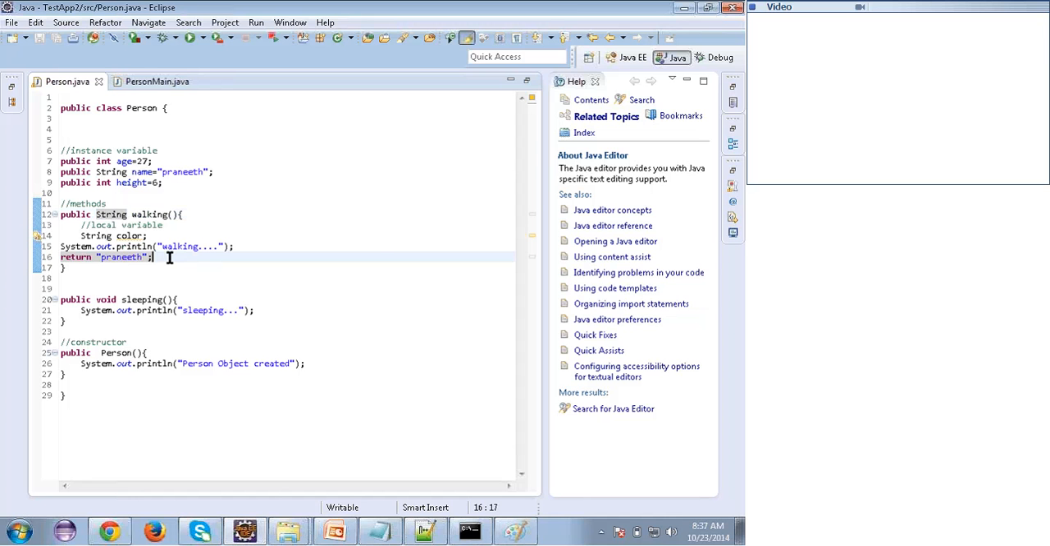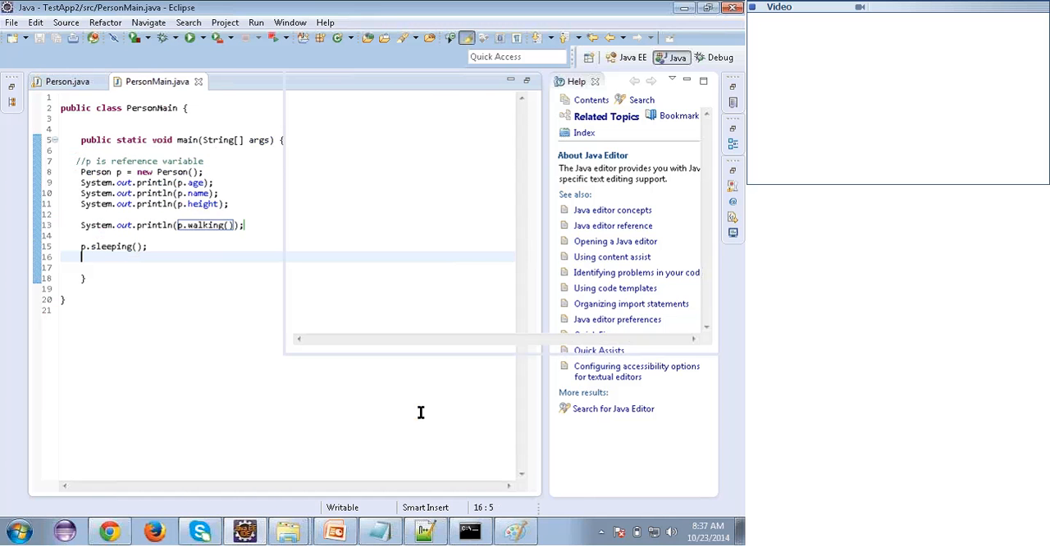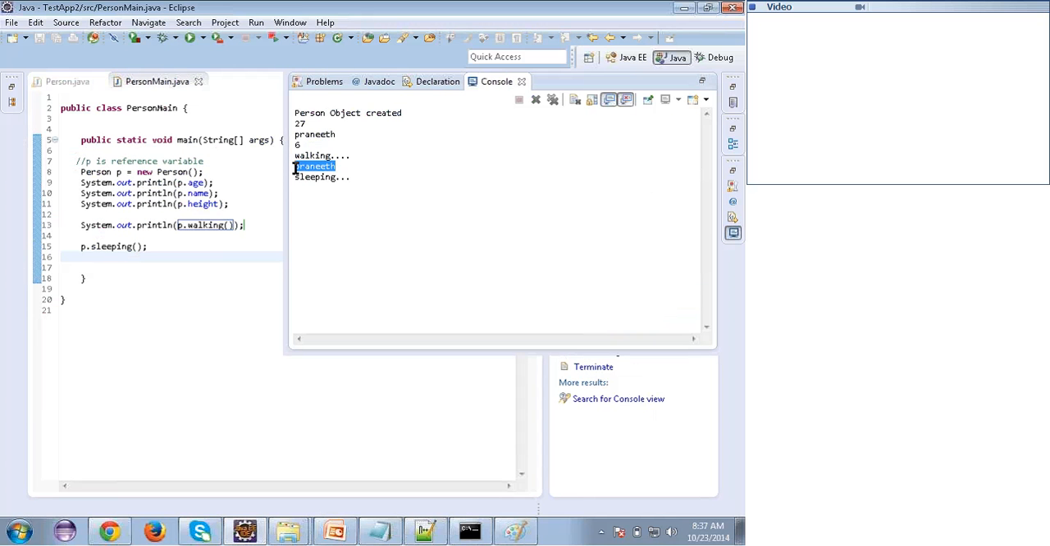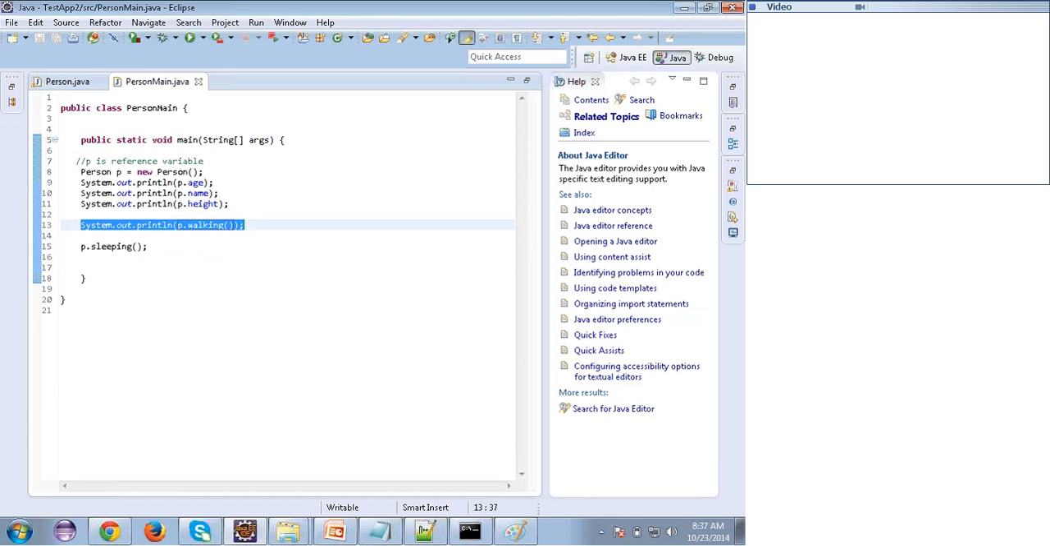Yes, name only. See here, the method is called, and that method is returning some name. That is Pranit, so that I'm printing over here. Then I'm calling the sleeping method. Clear?